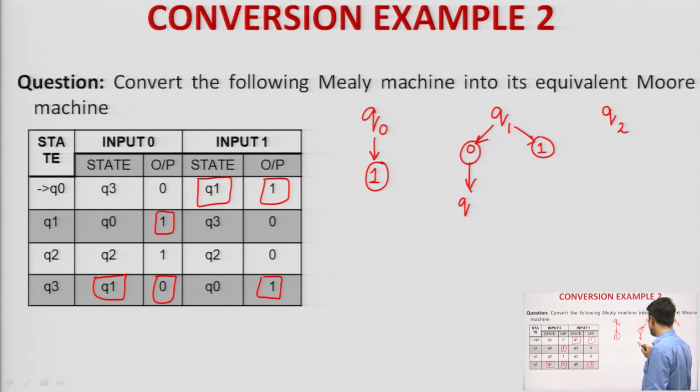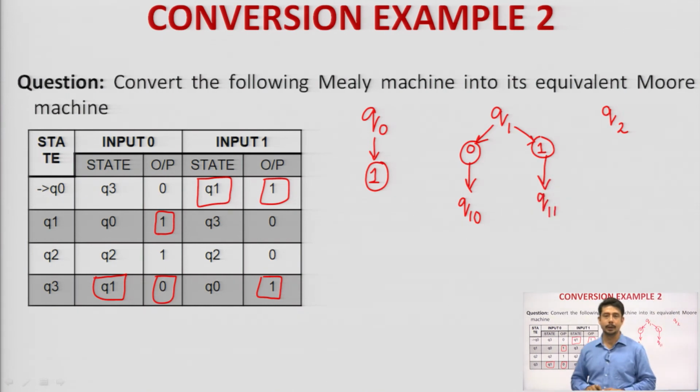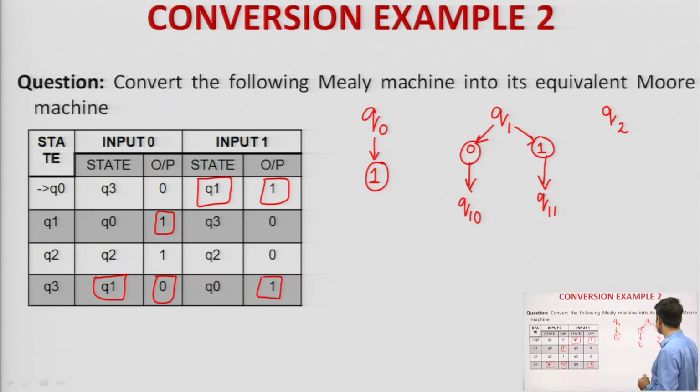Okay, one is Q10. This is a nomenclature you can make on your own in order to remember that Q10 is associated with output 0 and Q11 is associated with output number 1. I hope it is clear to everyone. Now, let me get back to the next state, that is Q2.